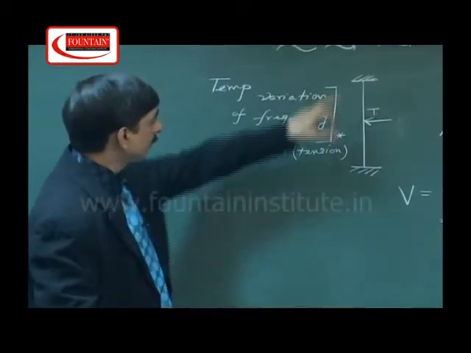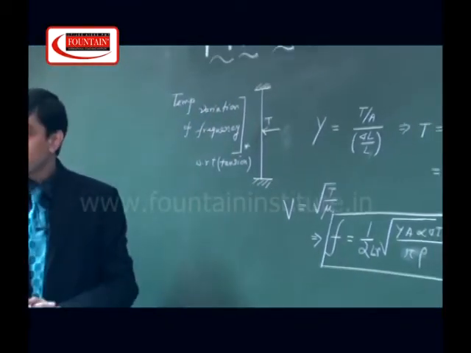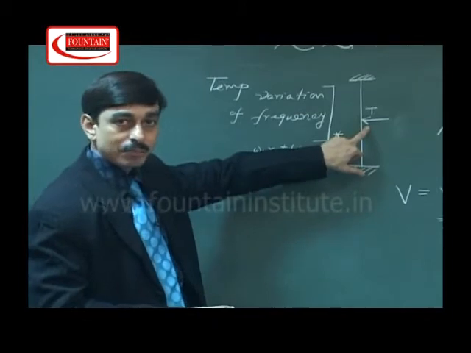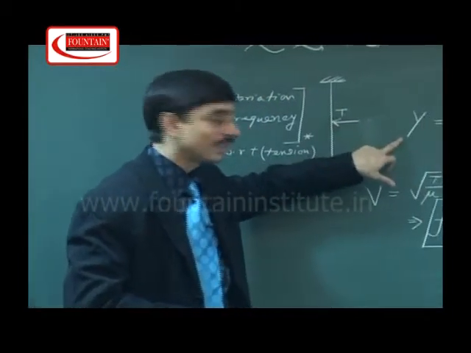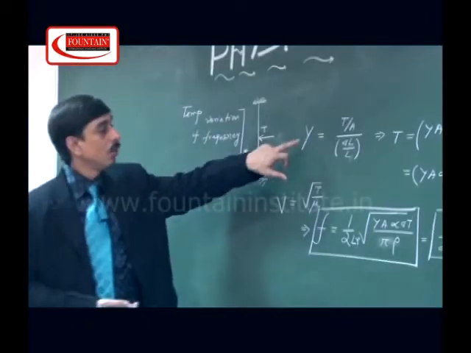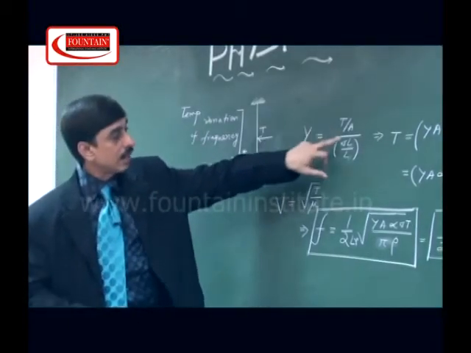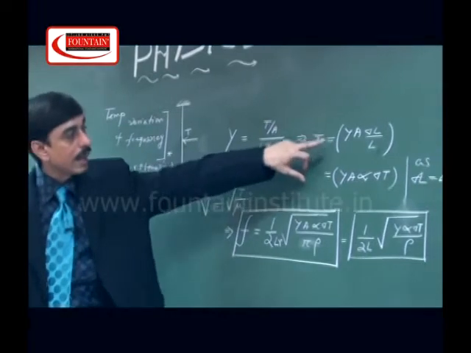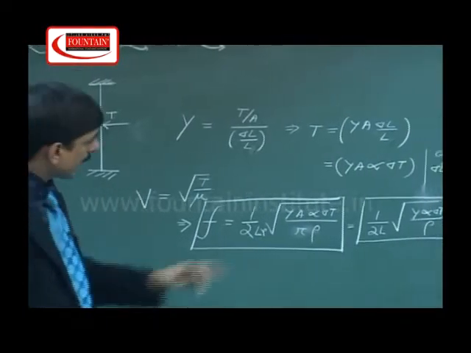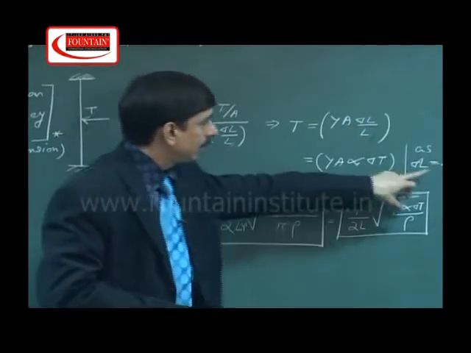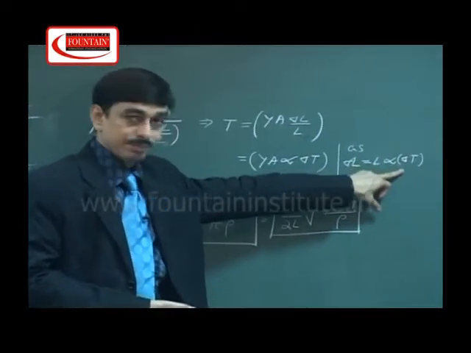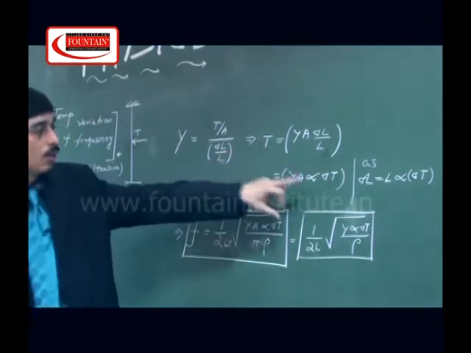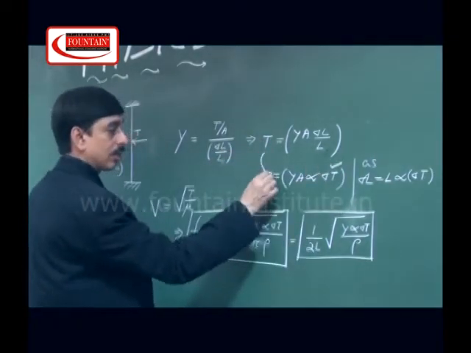We are taking a string like this and giving a certain amount of tension to it. Whenever the tension changes with respect to temperature, we can modify the law with respect to elasticity and temperature. Young's modulus Y is T upon A times delta L by L, so tension T equals Y A delta L upon L. If delta L is the linear expansion of the string, L alpha delta T, we get T equal to Y A alpha delta T. That is, this tension with respect to the temperature difference gives such an equation.